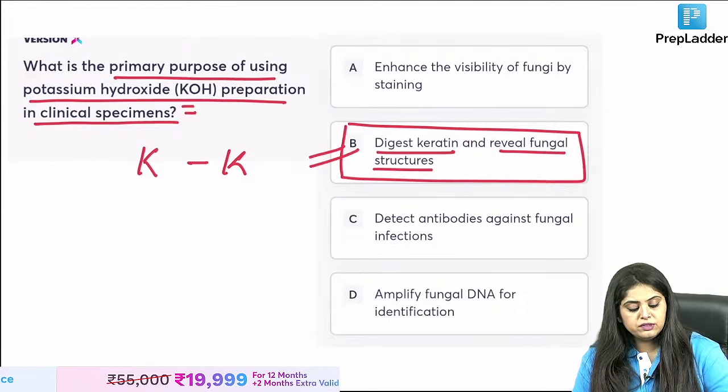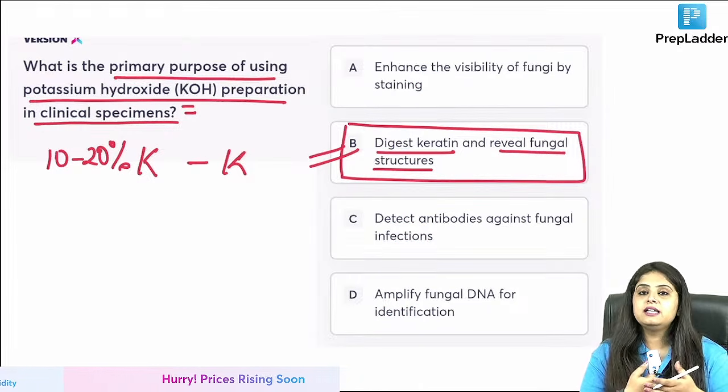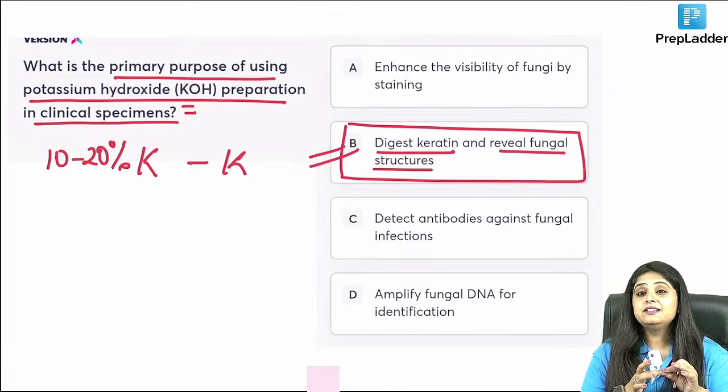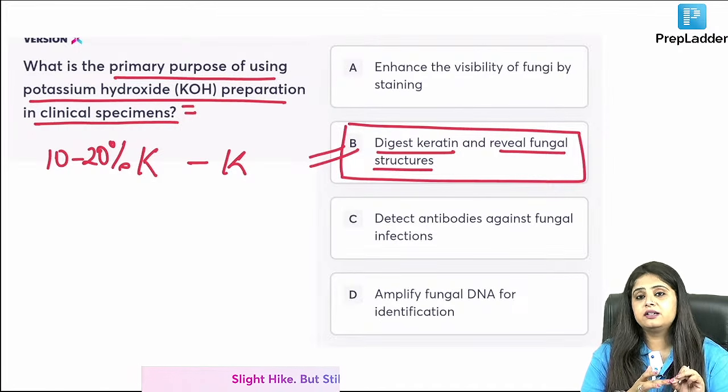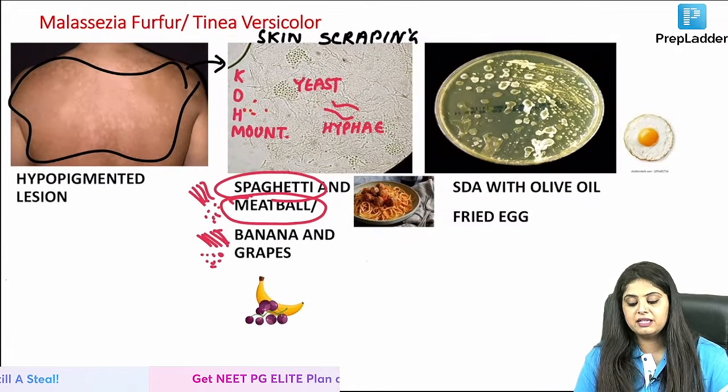So usually we use a 10 to 20% KOH mount depending. Imagine for skin, 10% is good enough. Nails are very thick, very solid, right? For that I might need a 20% KOH. So that is the concentration in derma that we use.